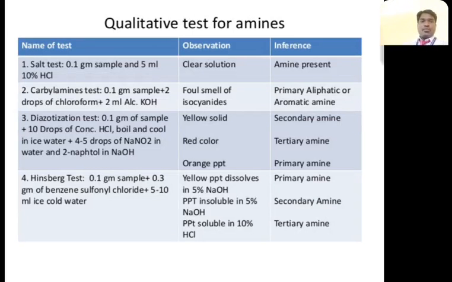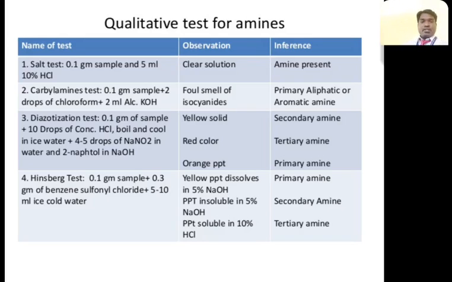Okay, the qualitative tests of amines. The first test is the salt test: 0.1 gram of sample and 5 ml of 10% HCl added. We can get a clear solution, so we can confirm that amine is present. The carbylamine test is 0.1 gram of sample, 2 drops of chloroform and 2 ml of alcoholic KOH. We can observe the foul smell of isocyanides, so we can confirm the primary aliphatic or aromatic amines.